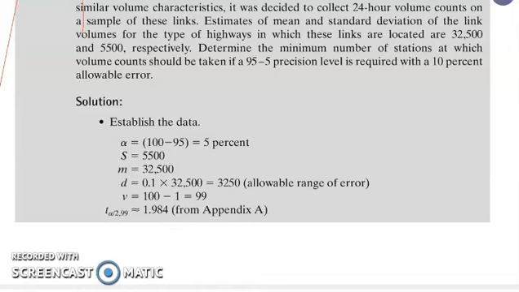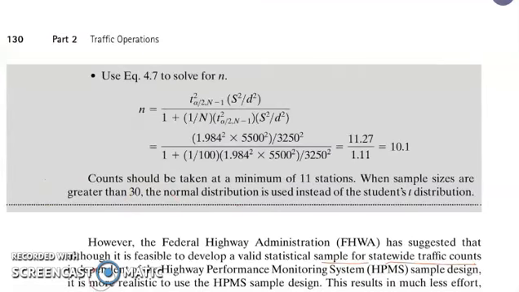We have to take note that small letter v is actually equal to n minus 1, so that gives us 99. From appendix A, you can now get the value of t of alpha over 2, dash 99, so that gives us 1.984.